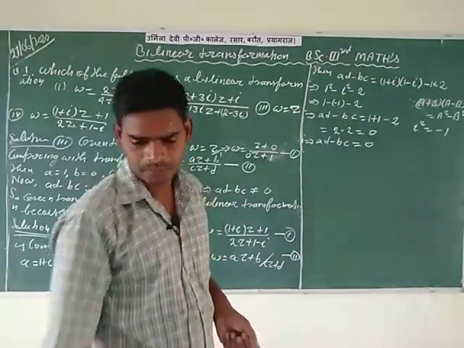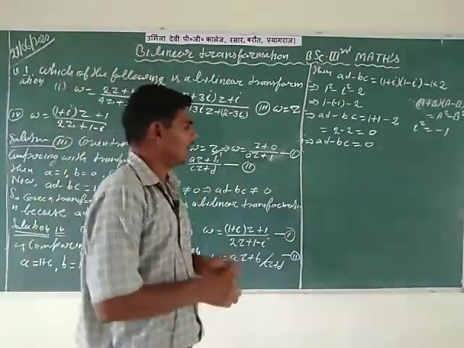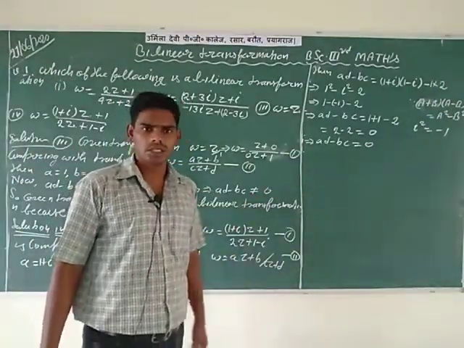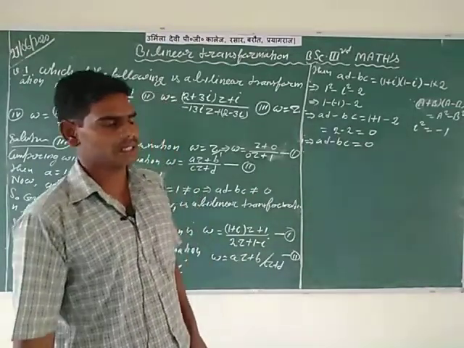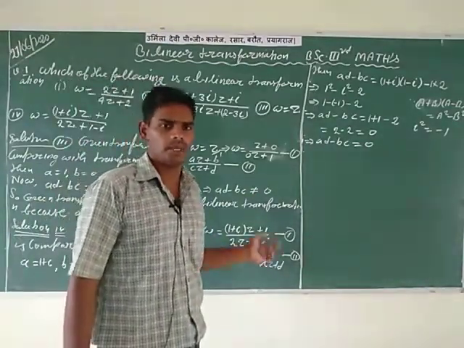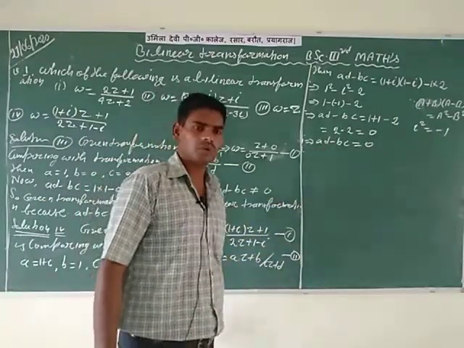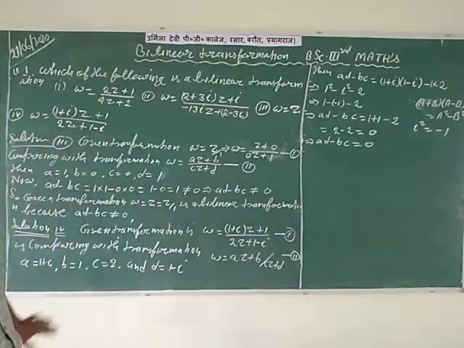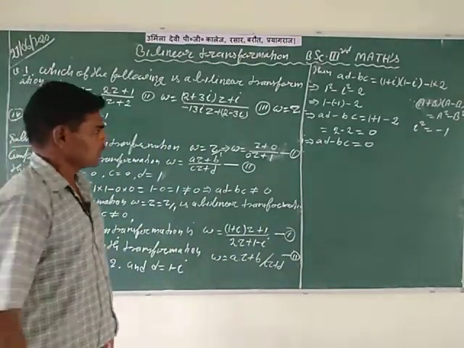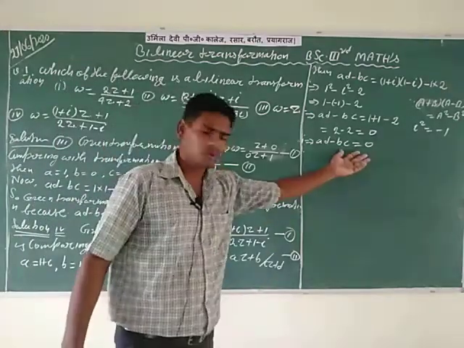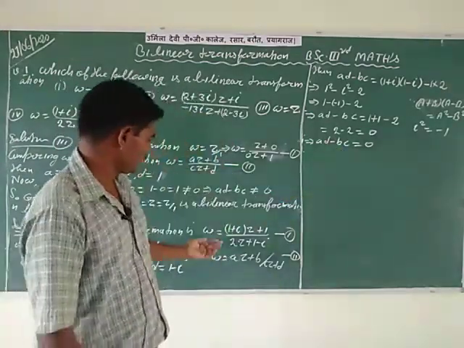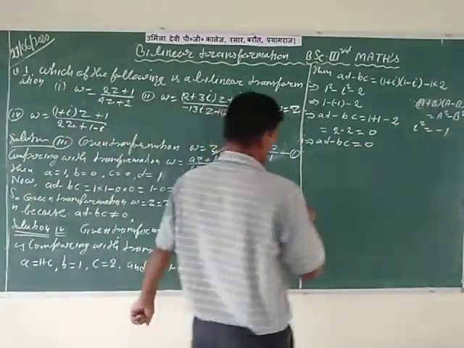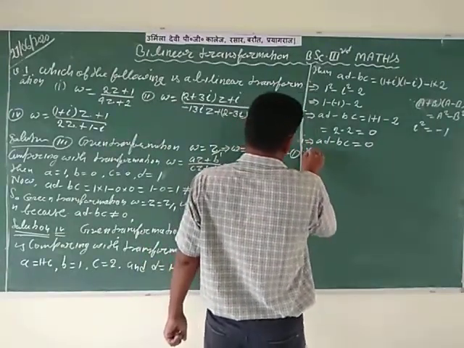You know that by the rules of bilinear transformation, if the value of AD minus BC is not equal to 0, then the given transformation is a bilinear transformation. If the value of AD minus BC is equal to 0, then the given transformation is not a bilinear transformation. So in this question, the value of AD minus BC is equal to 0. So it's clear that the given transformation is not a bilinear transformation. Here write this. Therefore,